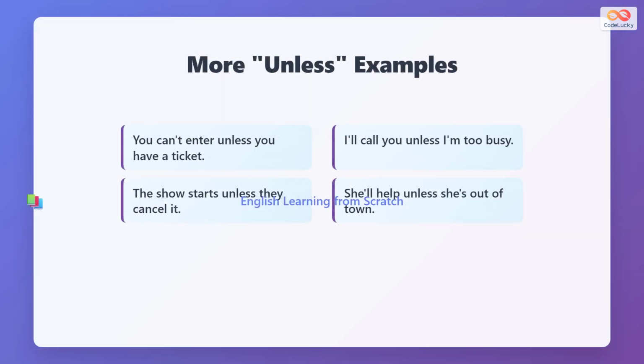Here are more examples of unless. "You cannot enter unless you have a ticket" means you need a ticket to enter. "I will call you unless I am too busy" means I will call you only if I am not too busy. Using unless this way clearly shows the negative condition required.